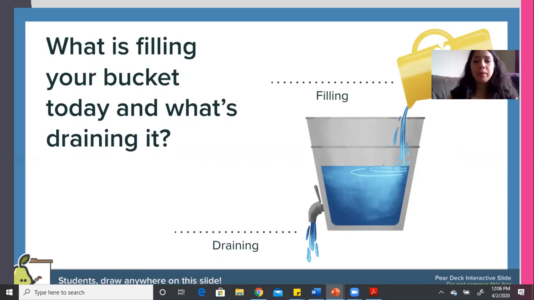That means that they're filling your bucket. We have an imaginary bucket where we're filling it with positivity. And there are things in our lives that are draining our bucket, that make us feel unhappy, sad, and make us feel negative feelings. So think about what those things are and what are ways we can continue to fill our bucket today.